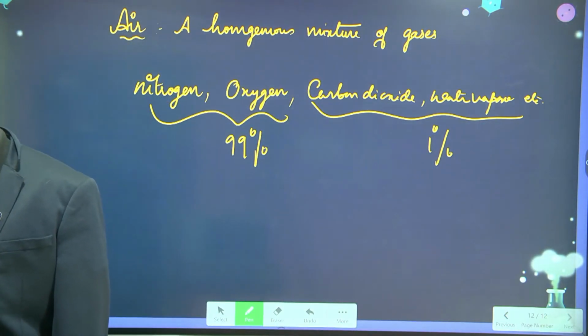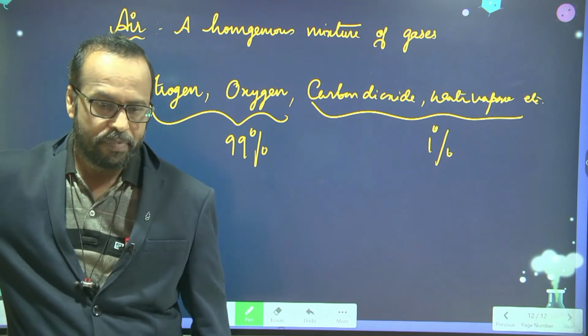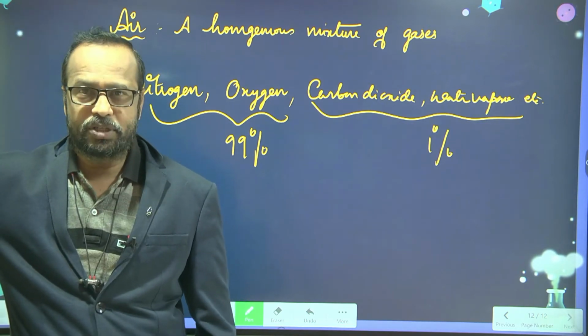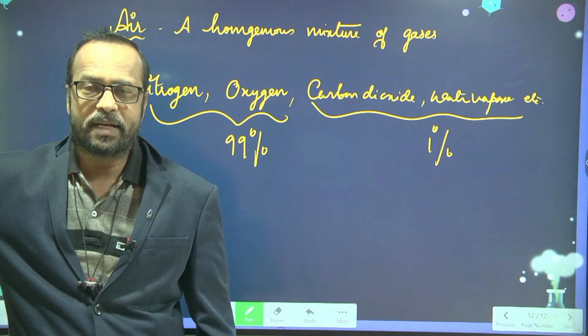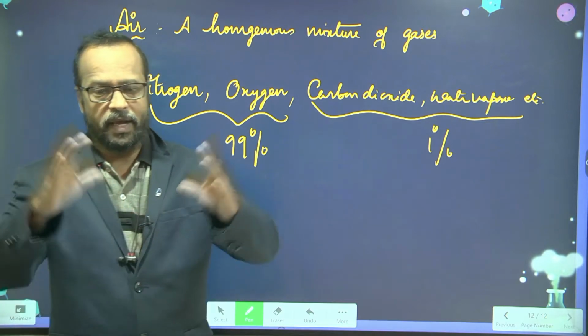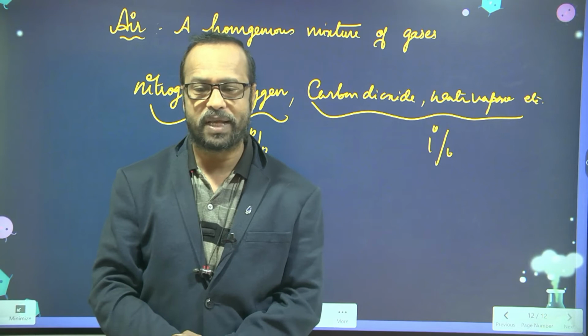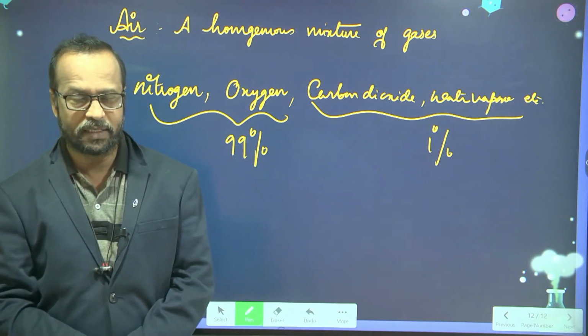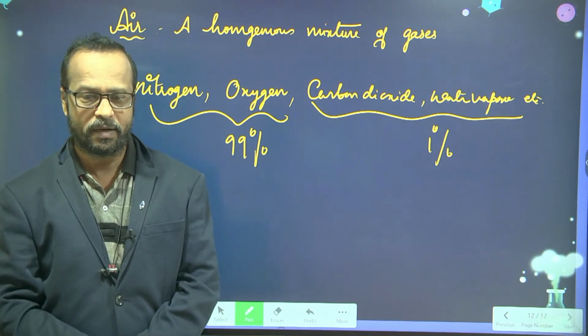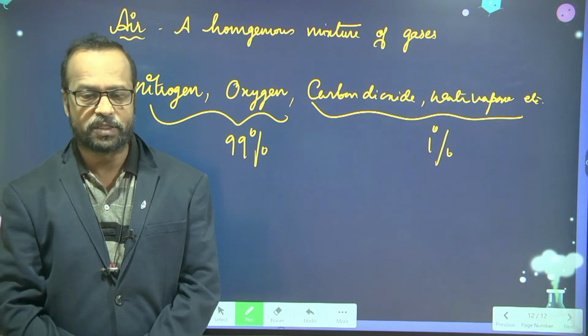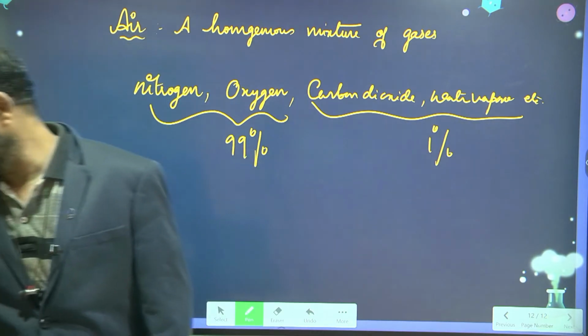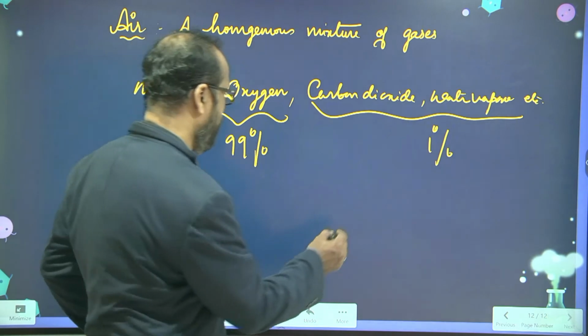Yes, right. So the air is a mixture of gases surrounding the earth, and this is called the atmosphere.